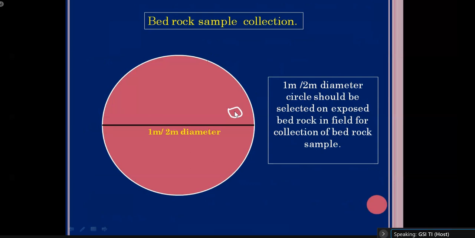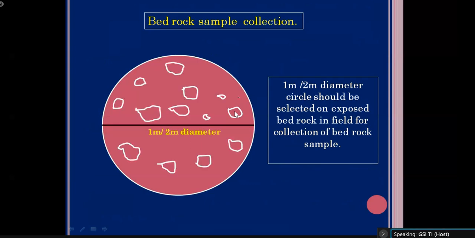This circular area has been selected, and after selecting the circular area, we have to chip the rock samples. Whatever rock is there, we have to use our geological hammer and our chisel, and by using the geological hammer and chisel, we have to continuously do the chipping. After the continuous chipping, rock samples of different sizes and shapes will be produced. Now we have to resize them, and we have to roughly convert them into equal shaped and sized samples or chips.